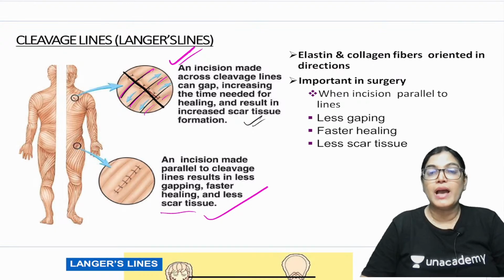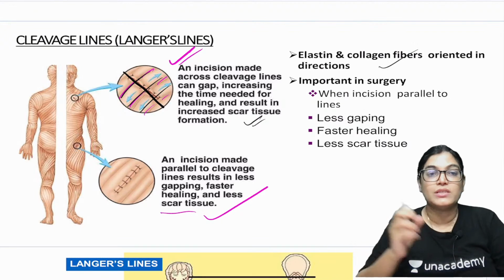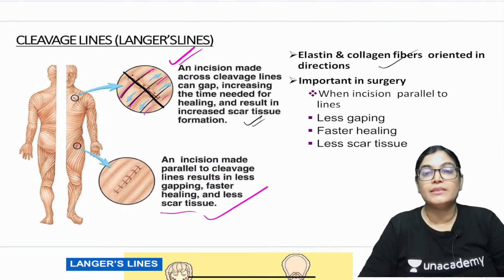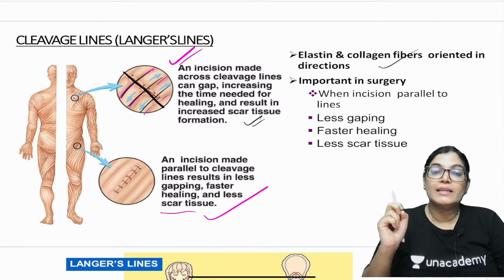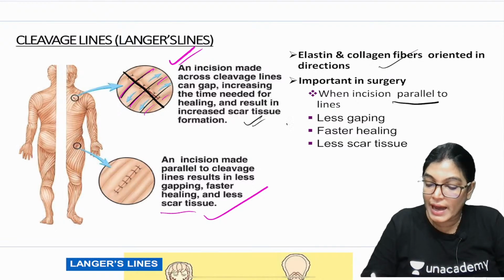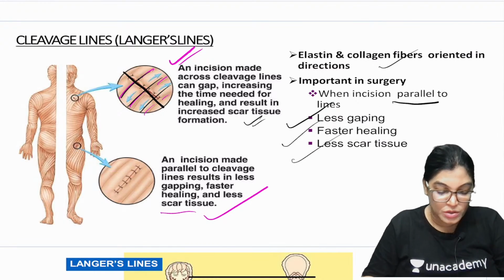The cleavage lines exist because of the orientation of elastin and collagen fibers. So while performing surgery, the incision should be given parallel to the line: less gaping, faster healing, and less scar tissue formation.